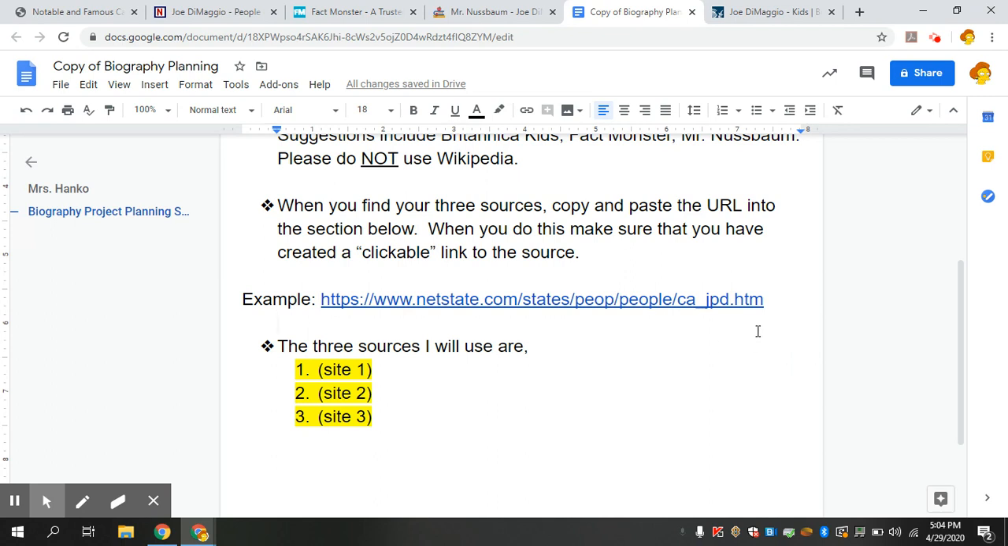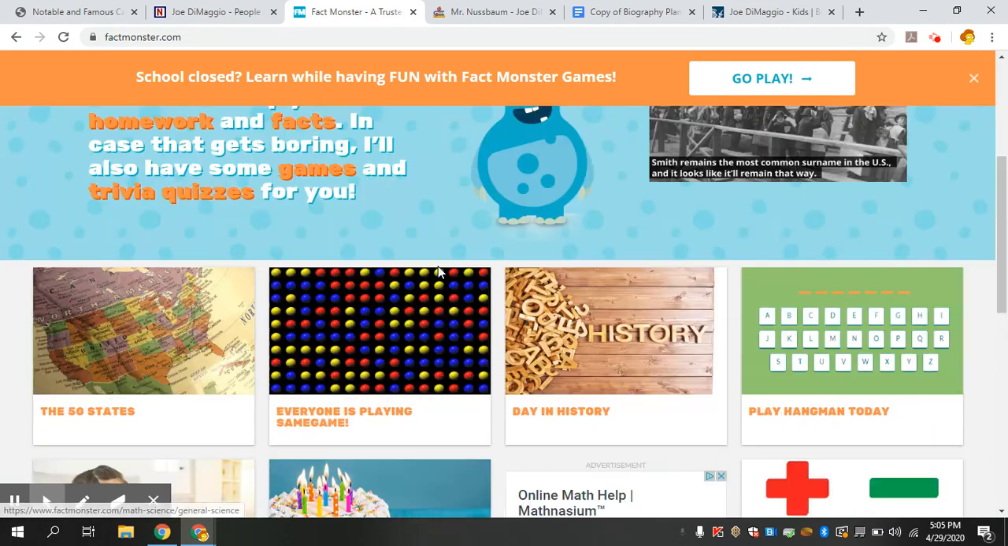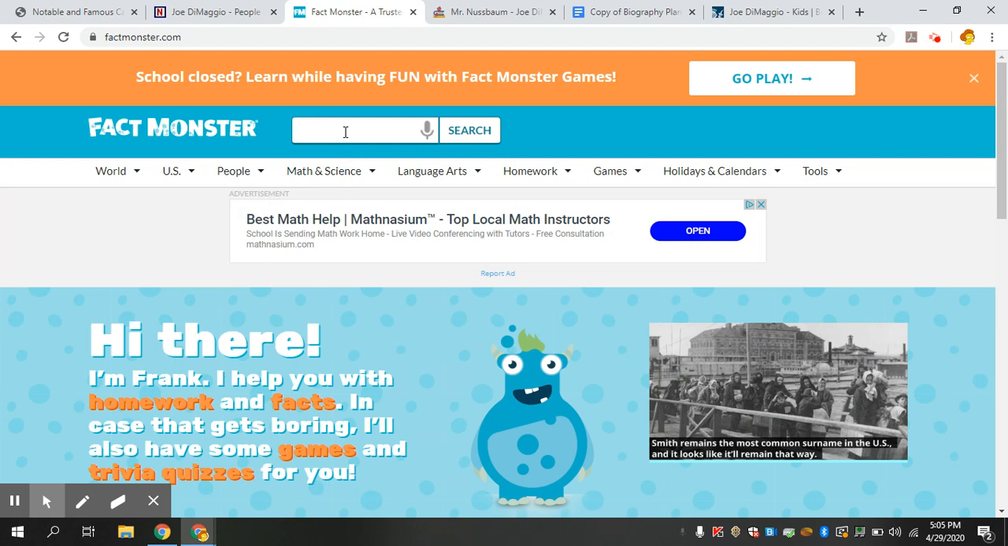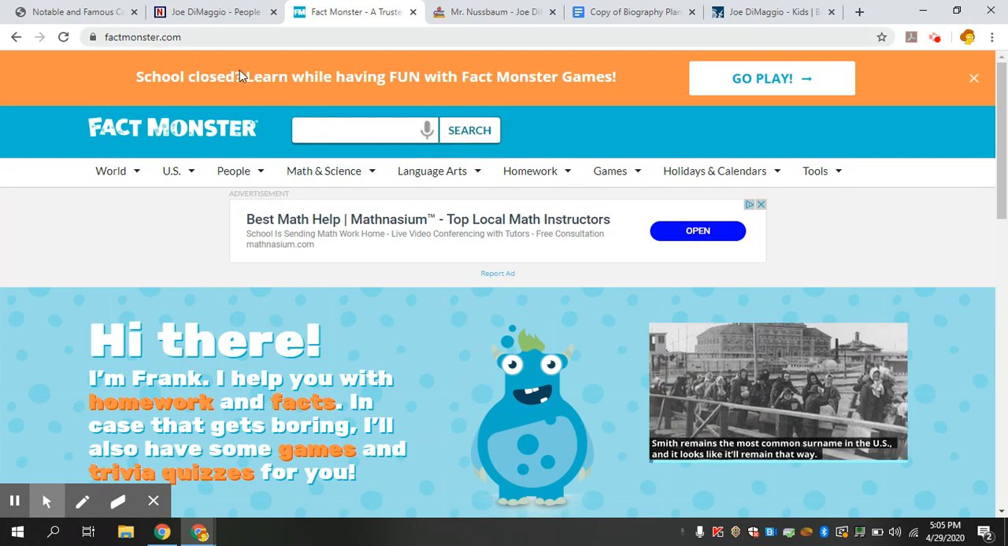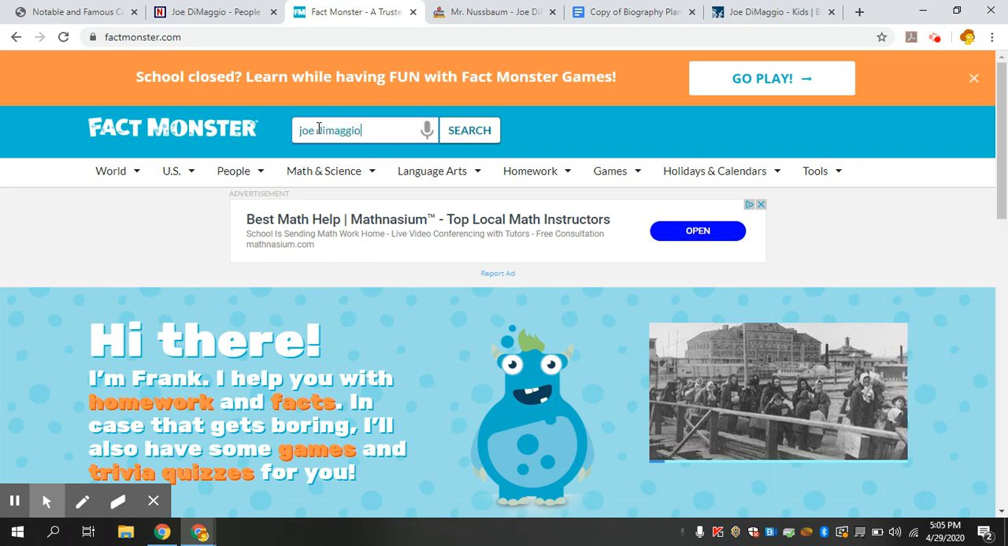So here's another example of how I made that. Actually, I'll show you right here. So the three sources I will use are, here's my example of what it should look like. So then you're going to go down here on yours. And for number one, I'm going to go up to Fact Monster. So here I am at factmonster.com. Now notice I have not found anything about Joe DiMaggio yet. So I don't want to just do factmonster.com. I want to do my search, Joe DiMaggio.